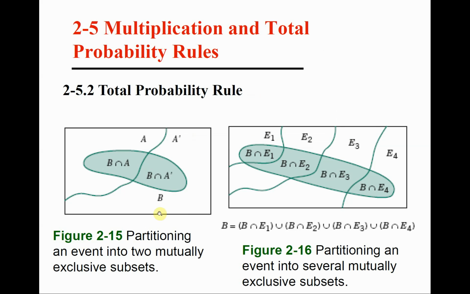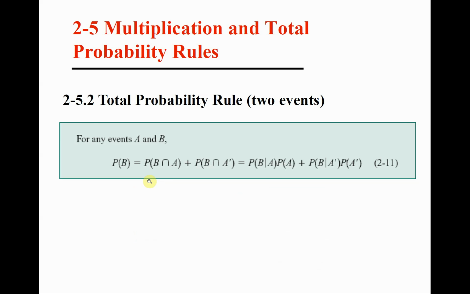However, we also know that if we have two events that are mutually exclusive and cover the whole sample space, then one of them must be the complement of the other. So here, instead of saying E1 and E2, we just call one A, and then the second one must be a complement because they make up the whole sample space. So in that case, the total probability rule becomes the probability of B given A times the probability of A plus the probability of B given A complement times the probability of A complement.